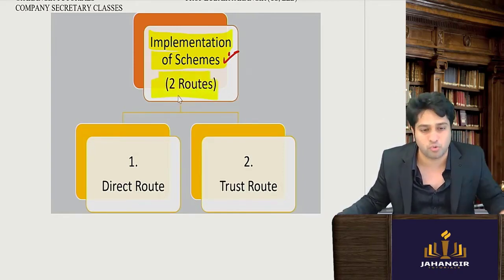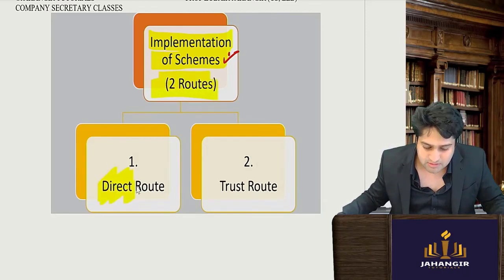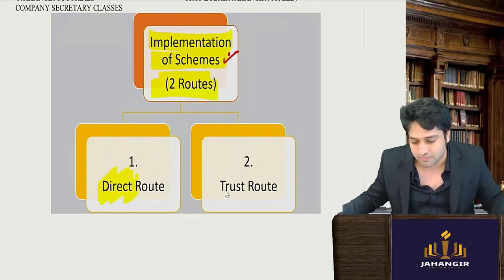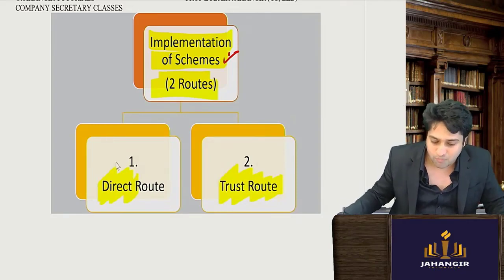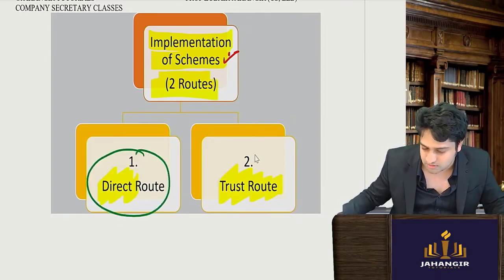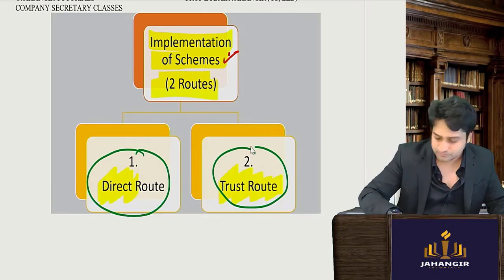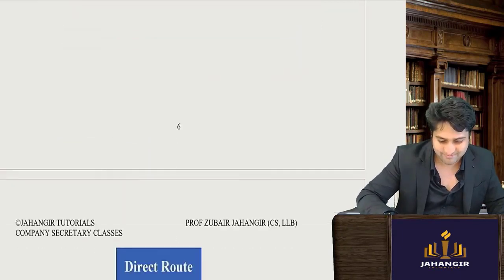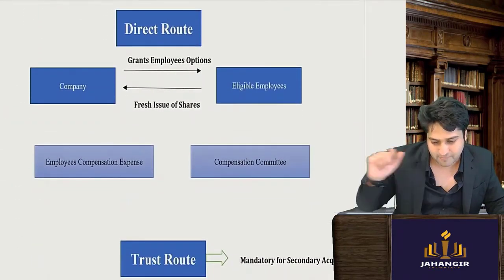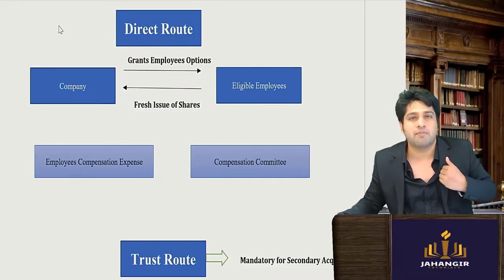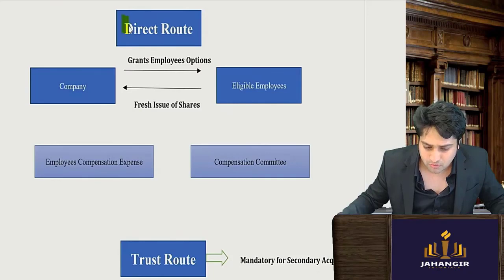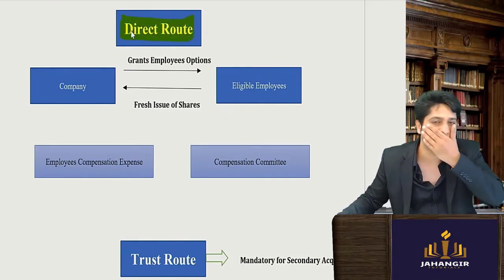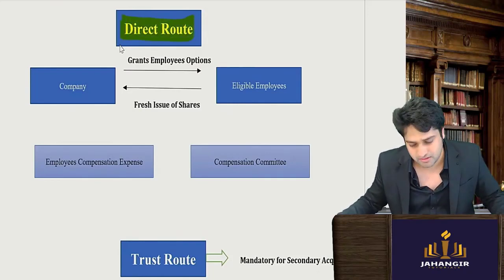Benefits can be given in two ways. One is direct route and the other one is trust route. So let's see what is a direct route and what is a trust route. First, today companies realize, let's say you are a very talented, hardworking person, and the company realizes that this guy is working very, very hard.